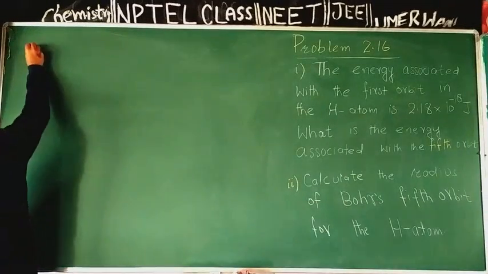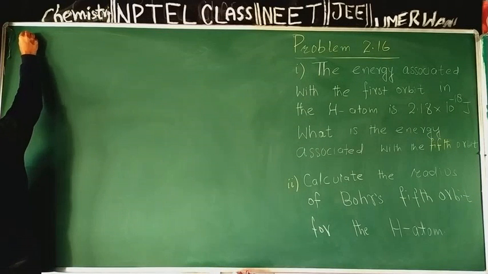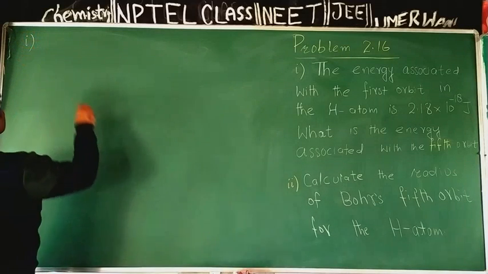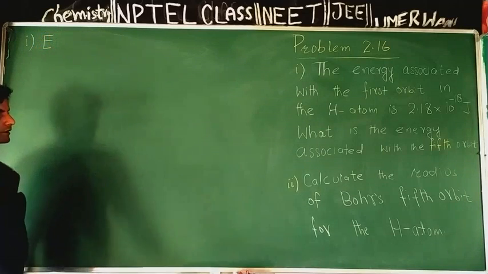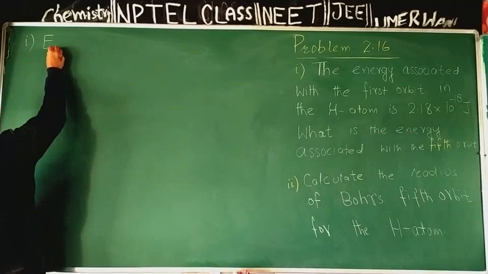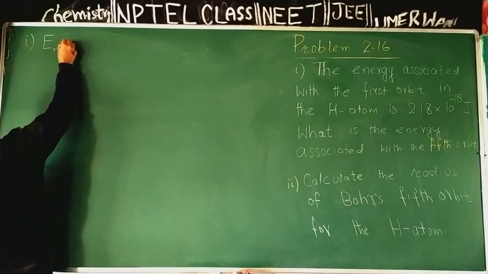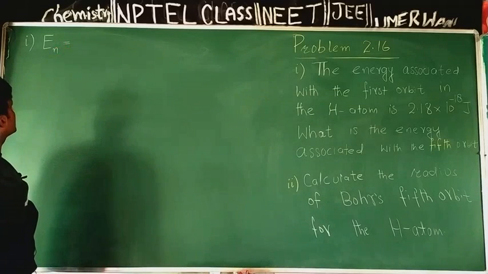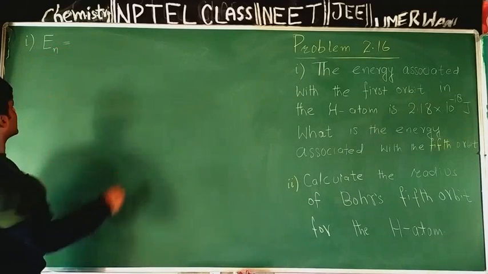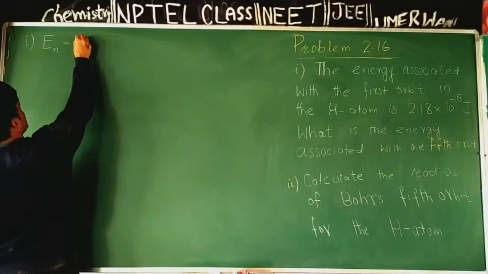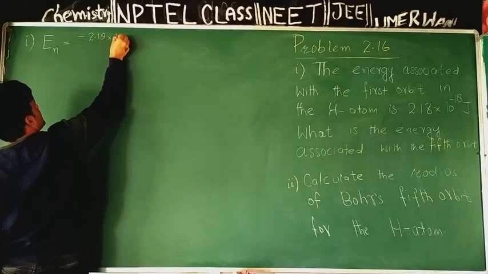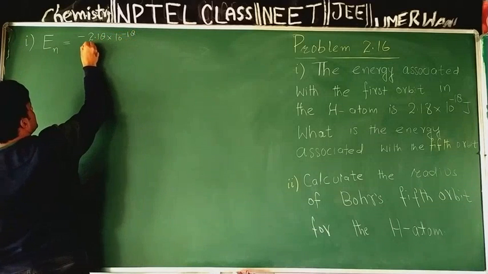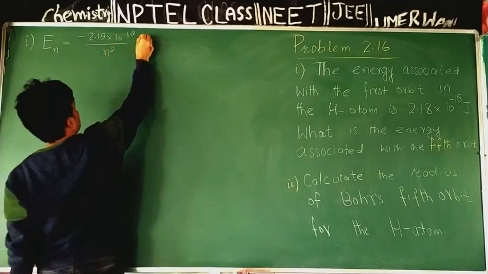The idea required in order to solve part first is that Bohr said that the energy of a fixed orbit in which an electron revolves around the nucleus is one in which the energy of the electron remains quantized, in which the value of energy of an electron remains fixed, and as per Bohr that value is equal to minus 2.18 into 10 to the power minus 18 divided by n square in joules.